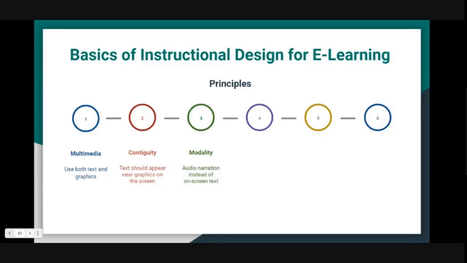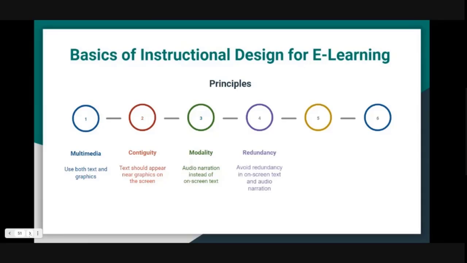Third is the modality principle. It refers to the fact that e-learning courses should have audio narration instead of on-screen text, especially because people have separate processing channels for visual or pictorial processing and auditory processing. So when they have to watch something and read it at the same time, the visual channel can get overloaded. So if there's a list of steps, for example, it's better to present them visually and add an audio narration rather than present them in bullet points.